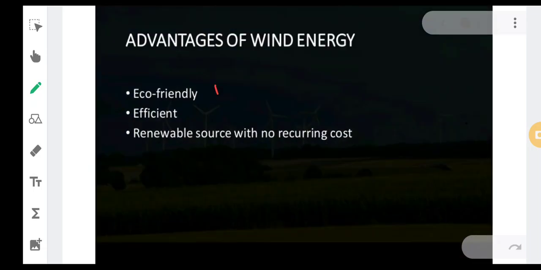What are the advantages? First, it is eco-friendly and efficient. The electricity produced is in high amounts. Second, it is a renewable source with no recurring cost. Since wind is present in huge amounts, it won't get finished any time in this environment. So it is a renewable source of energy, and it doesn't require a high amount of cost.